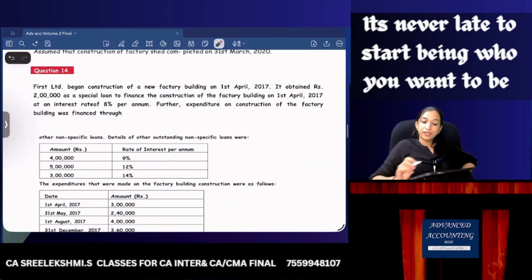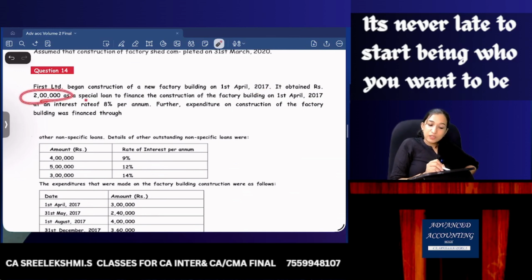First Limited began construction of a new factory building on 1st April 2017. It obtained rupees 2 lakhs as a special loan to finance the construction of the factory building. Okay, so we started constructing a factory building on 1st April. We got a 2 lakh specific loan with interest of 8%.